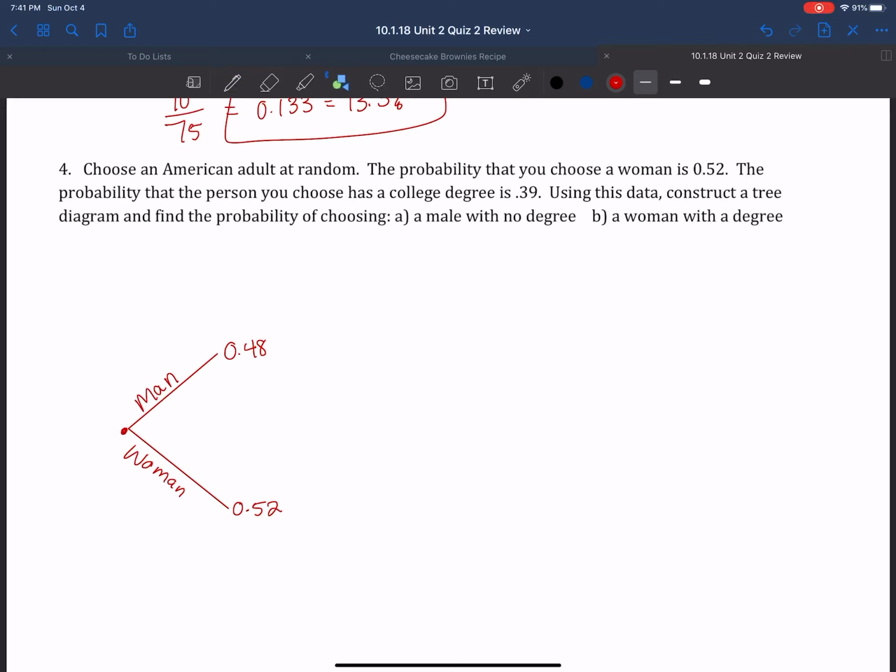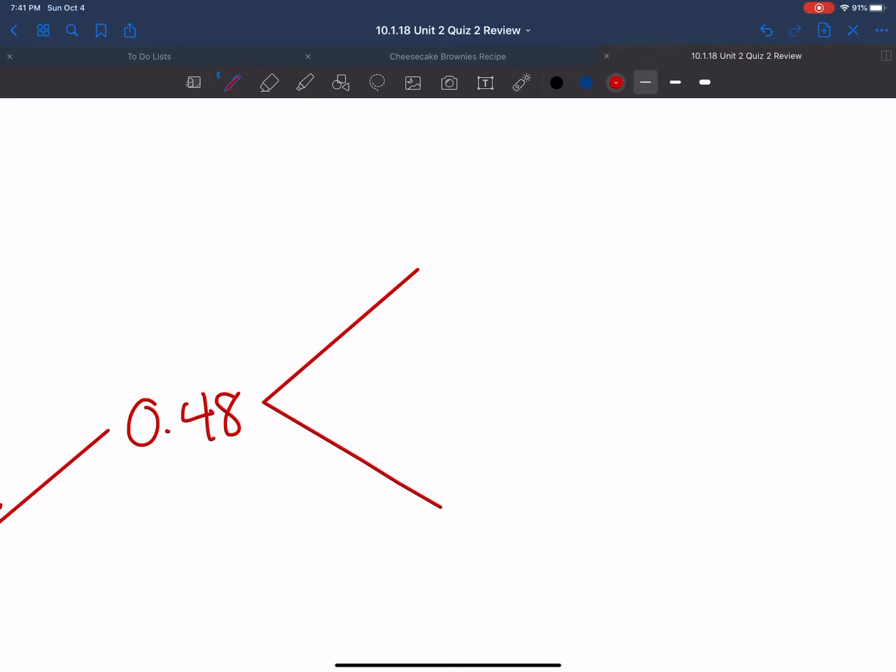Now for each of these branches, we've got two more. We can have degree or no degree.